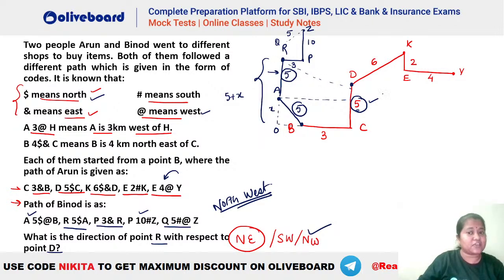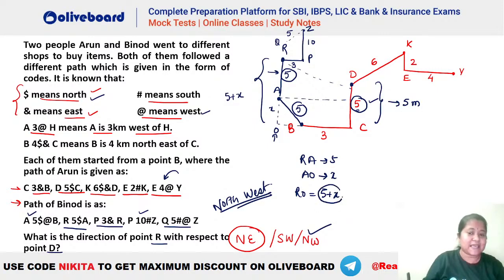Now, if you check, you can see this is the length CD. Now, this length is how much? This length is 5 meter. And what is this RA here? You can see RA is also 5. And let's say if you number this point here as O, what is AO? Let's say AO is X. So what is the total length of RO? RO will be equal to 5 plus X, isn't it? Now 5 plus X has to be absolutely greater than 5 meter. So that is why you can see that R will be towards the northwest only.